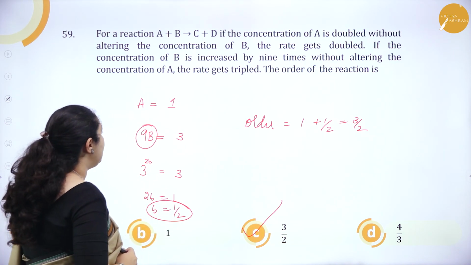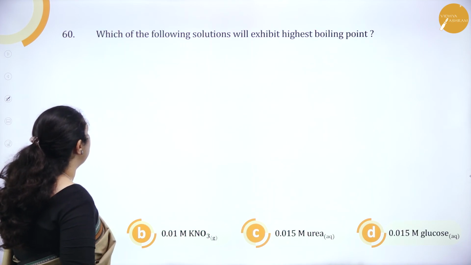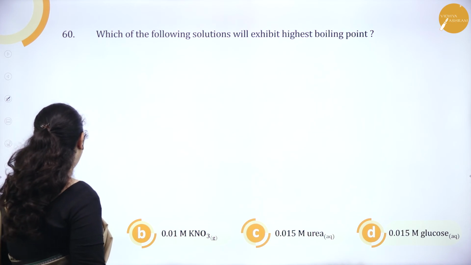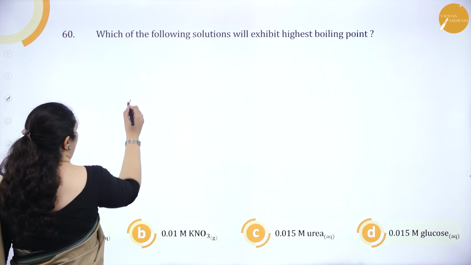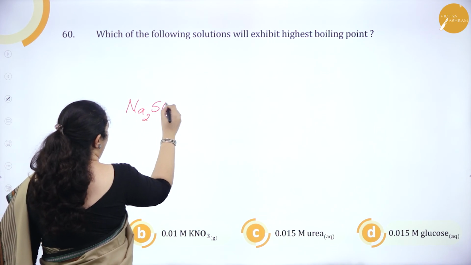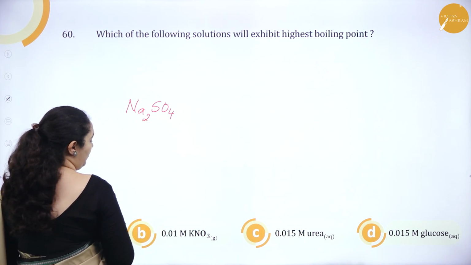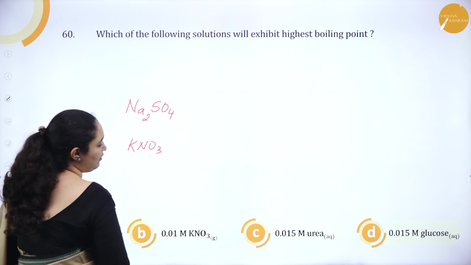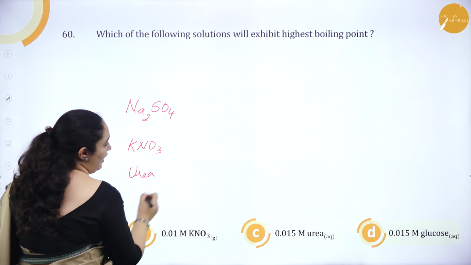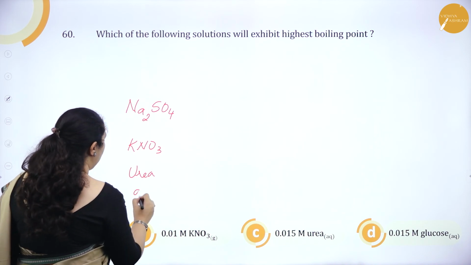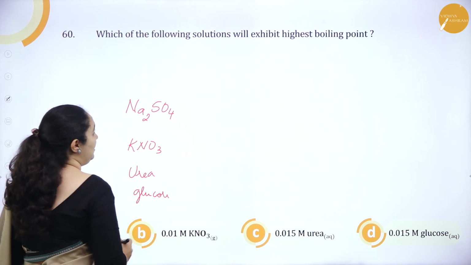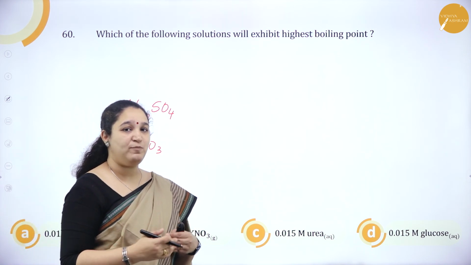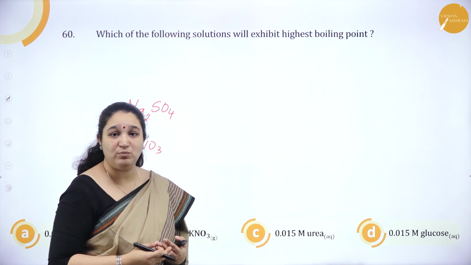Okay. Next and the last question. Which of the following solutions will exhibit highest boiling point? 0.01 molar Na2SO4 or 0.01 molar KNO3 or 0.015 molar urea and 0.015 molar glucose. See, boiling point is a colligative property. As the number of particles increases, there will be elevation in boiling point.